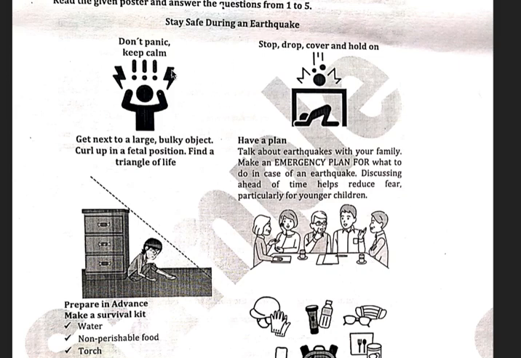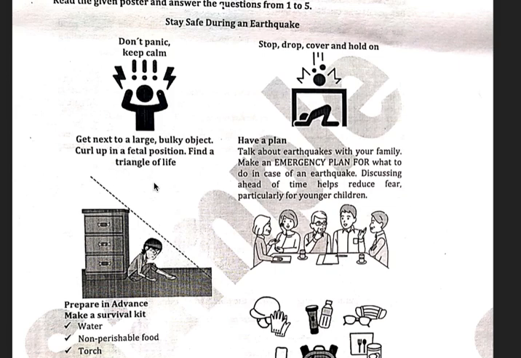So the first image tells us that one should not panic and remain calm. It says get next to a large bulky object, right? Large means huge, big in size, and bulky means heavy. Curl up in a fetal position. Fetal comes from the word fetus. Fetus is a very, very small child, right? Not even an infant, younger than an infant. And curl up is to say secure jana or shrink yourself into a fetal position.